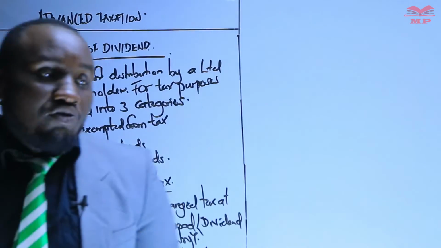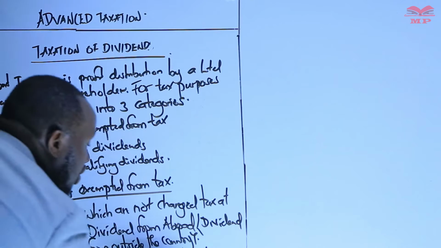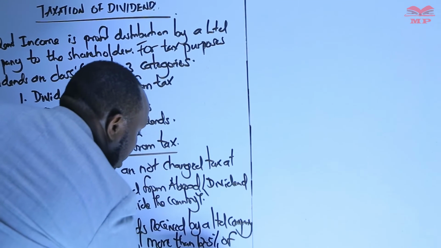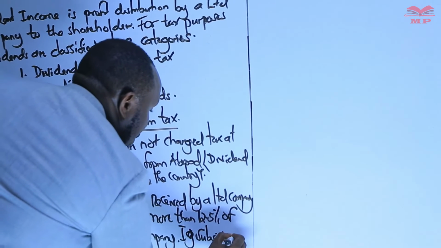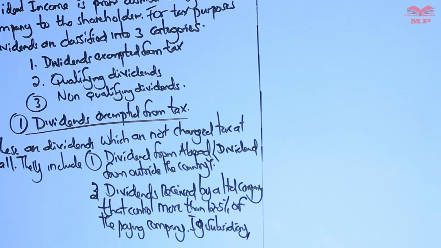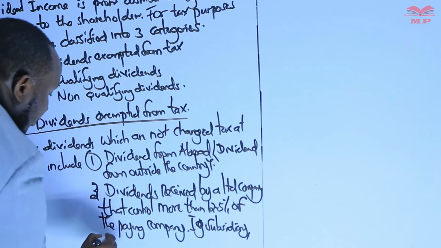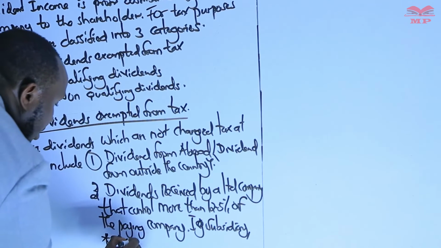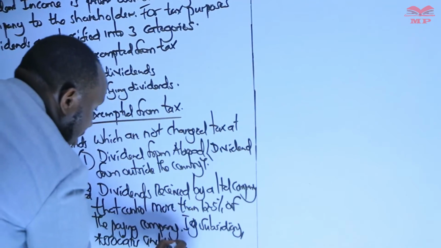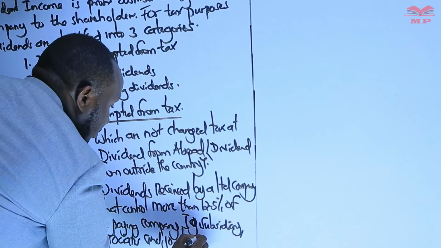When you talk about such forms of company, we have subsidiary, associates, and joint venture.